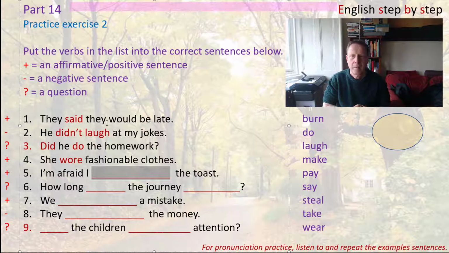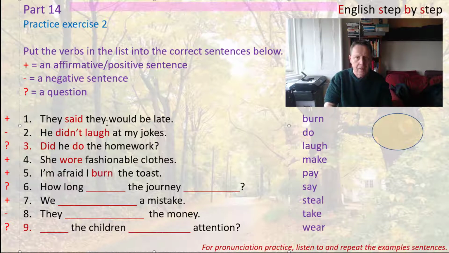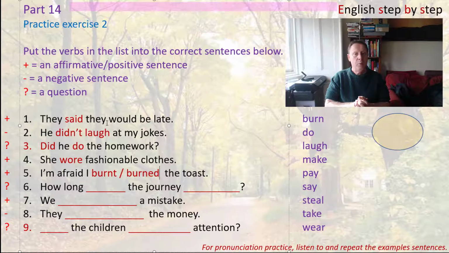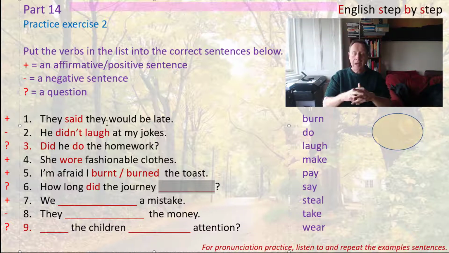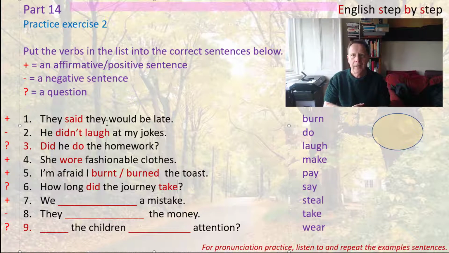Now the next one is talking about toast, and the only verb I can see that's relevant for toast is burn, and the past tense of burn is irregular, burnt, or it can be a regular form like burned. So both of those are correct, and both of those are very common. I tend to use the second one, but burnt is also correct. Now the next one is a question, so we need to use the question helping verb did. And then if we're talking about a journey, we talk about the length of the journey and we use the verb take. How long did the journey take?